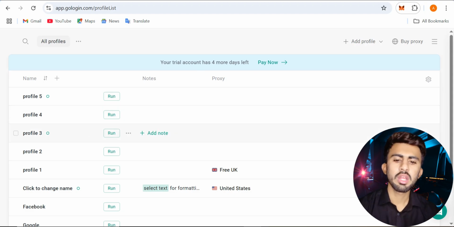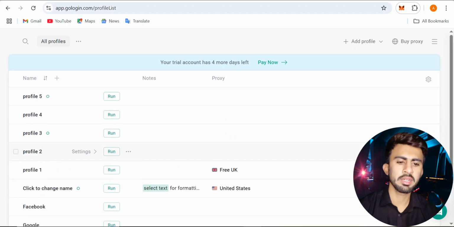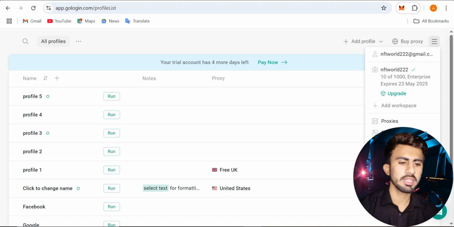I already got my free trial, and you can see how we can use this anti-detect browser. This is the profile section, and we can simply add a profile. The methods are already available on the site, and you can watch the whole video and get all the information.